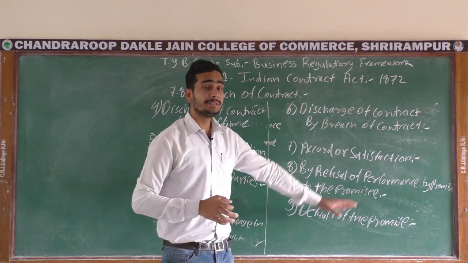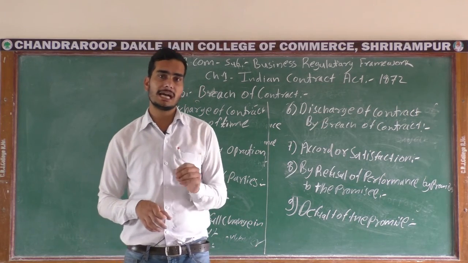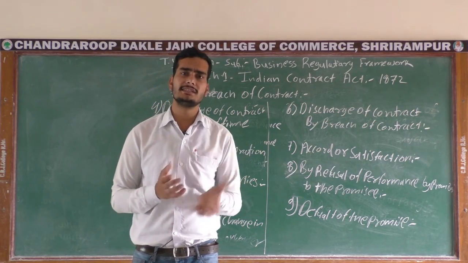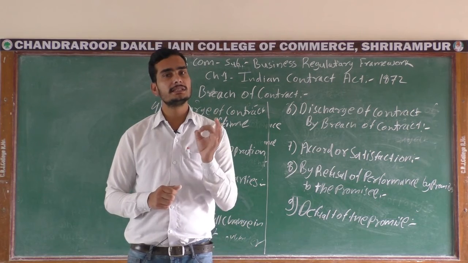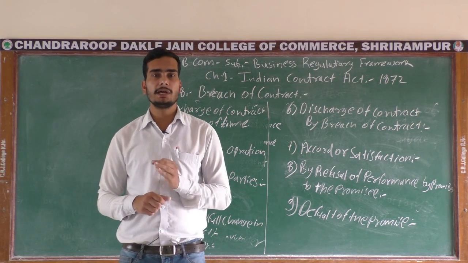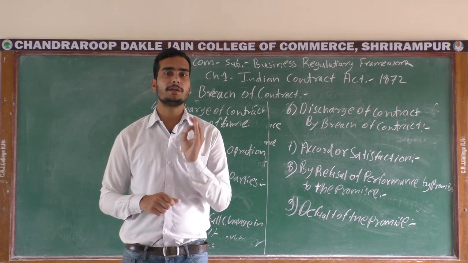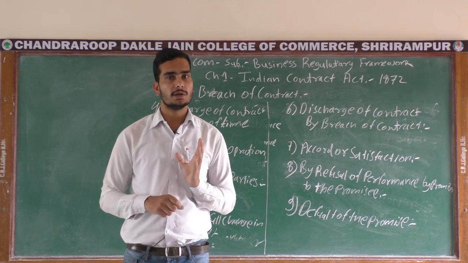So by all of these 9 points, any person or any contract is going to be discharged or terminated, or is considered completed. These are the 9 points which must be understood and considered by everyone whenever they are trying to complete, discharge or terminate their contract.